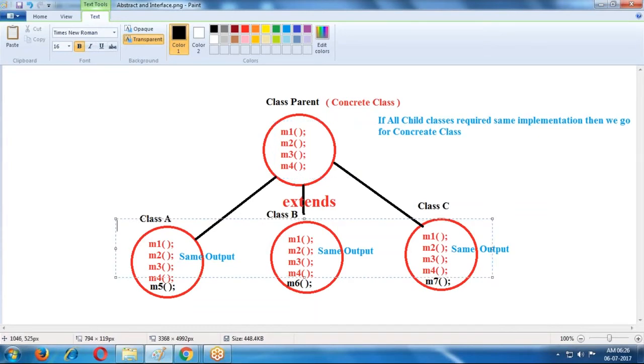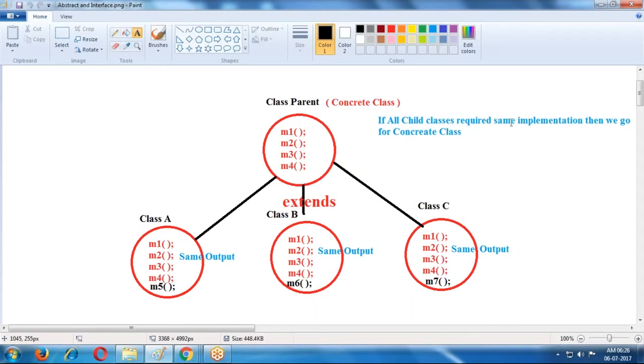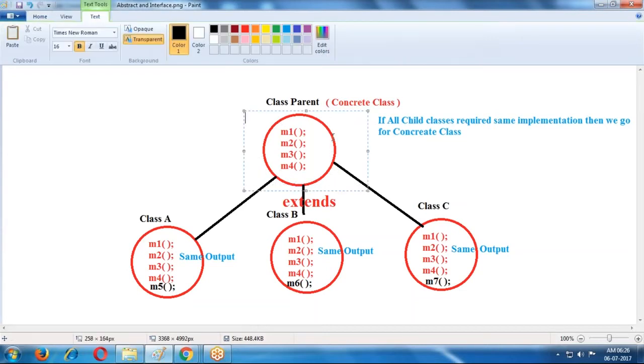In that case, we create the parent class as a concrete class. If all child classes require the same implementation, then we go for concrete classes. In a concrete class, only implementation is available, there are no abstract methods. That is the reason all methods implementation is the same in every child class.